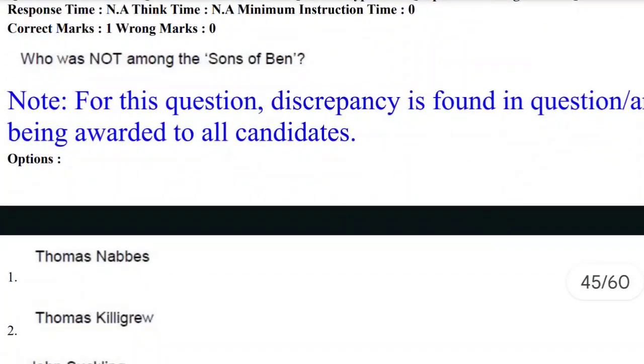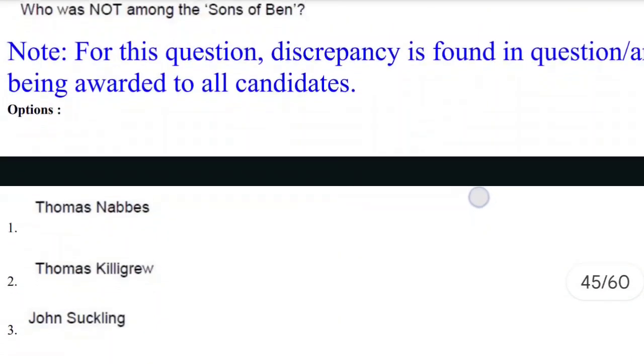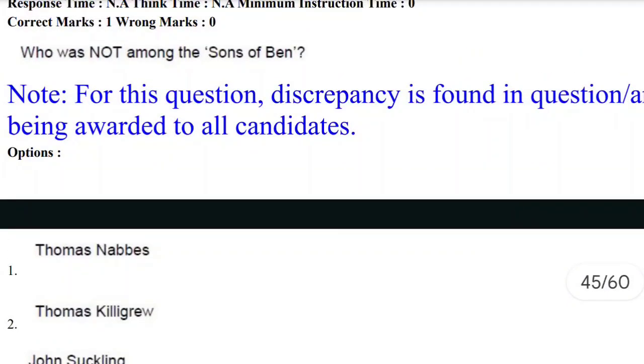Who was not among the sons of Ben? For this question, a discrepancy is found in the concept. The marks will be awarded to all the candidates. Okay, let's leave this question.